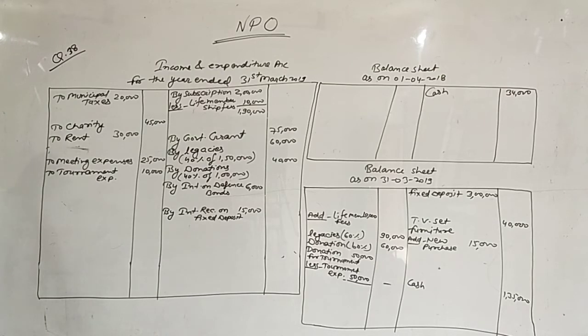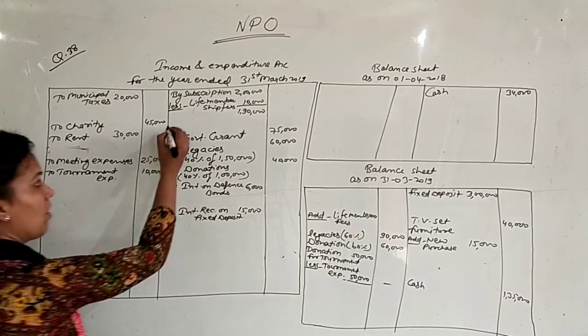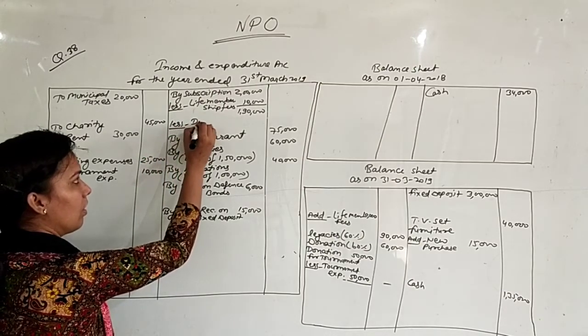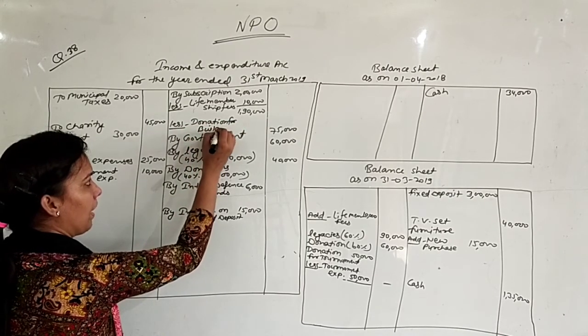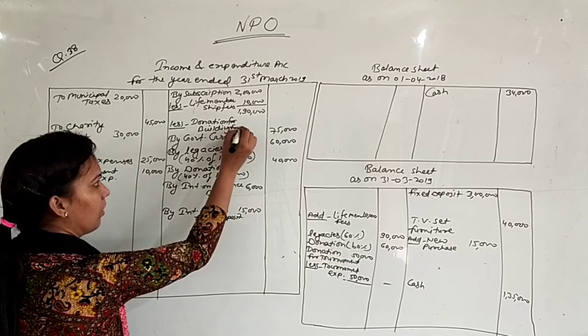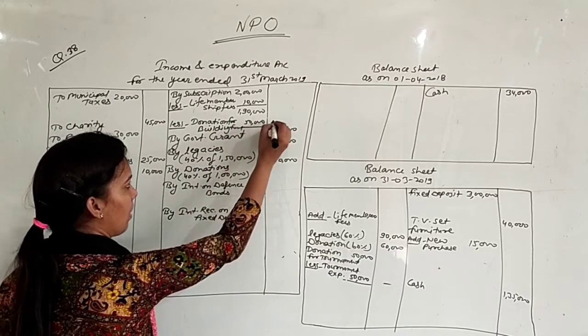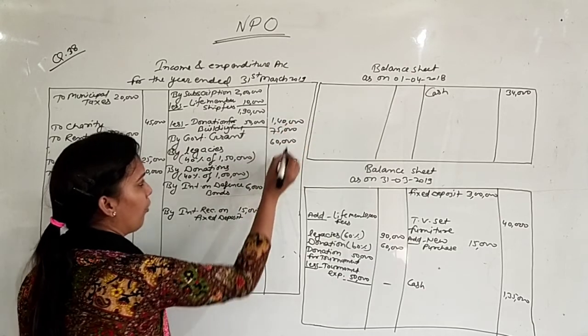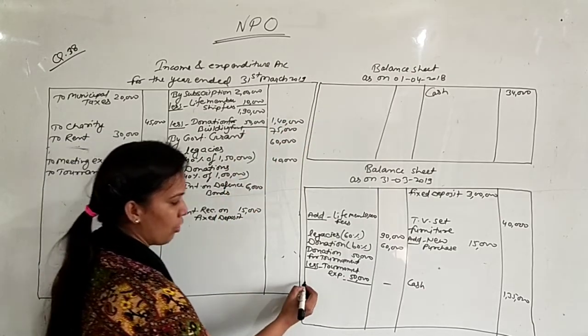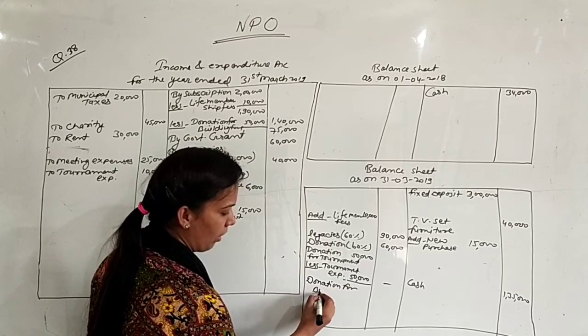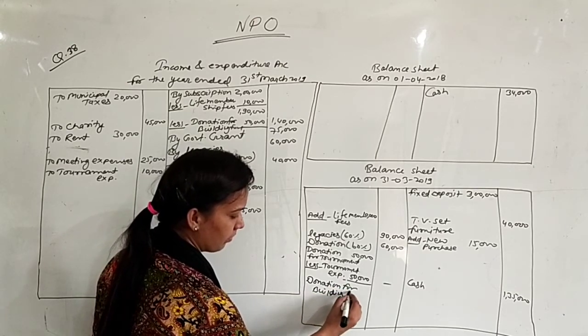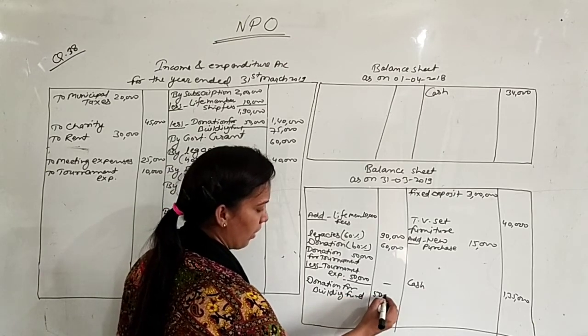And it includes a donation of 50,000 received for building fund. It is a specific donation. It will also be deducted from this. Less donation for building fund, it is 50,000. Means now you have net subscription, that is 1,40,000. This 50,000 will also be shown here. Donation for building fund, it is 50,000.